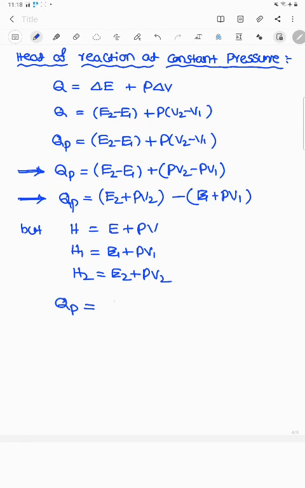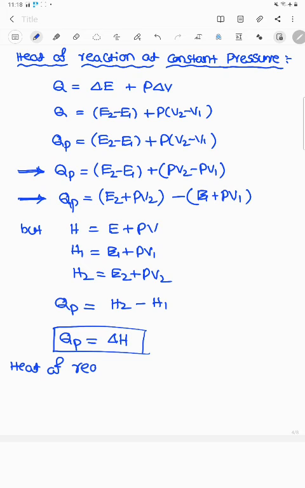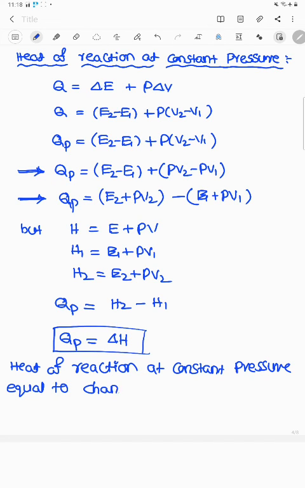QP equals H2 minus H1, whereas QP equals delta H, means the heat of the reaction at constant pressure is equal to the change in enthalpy.